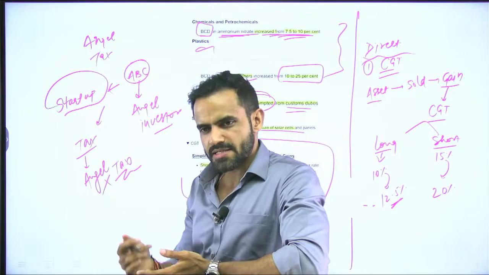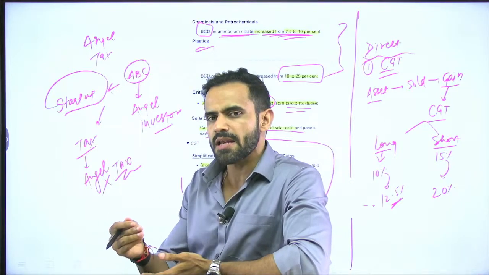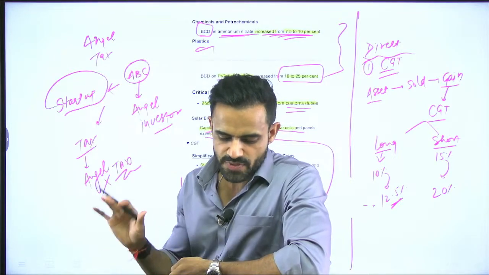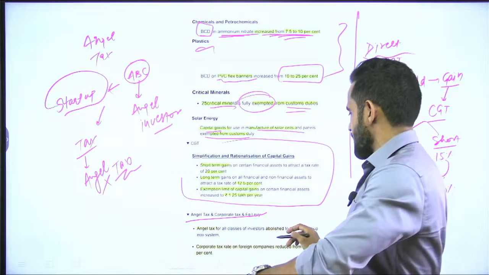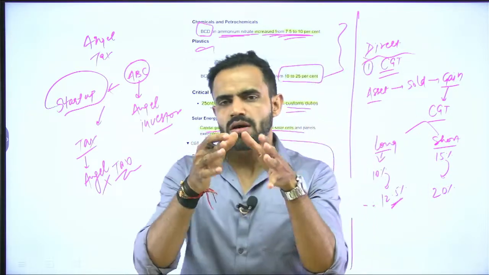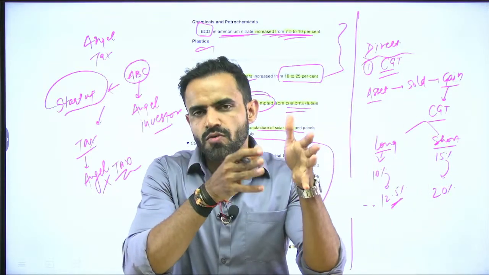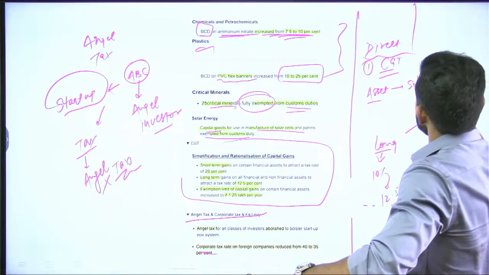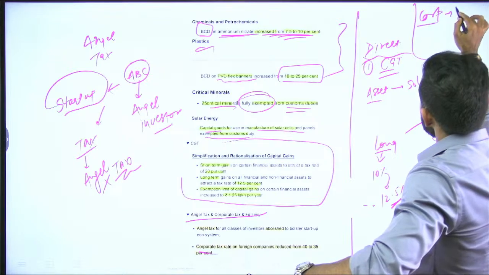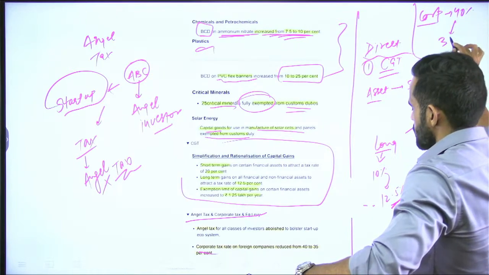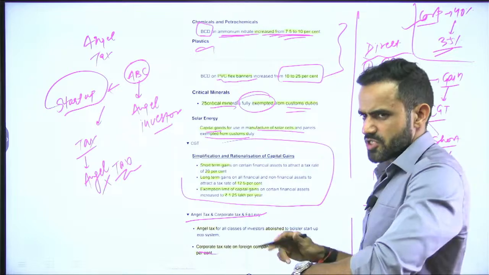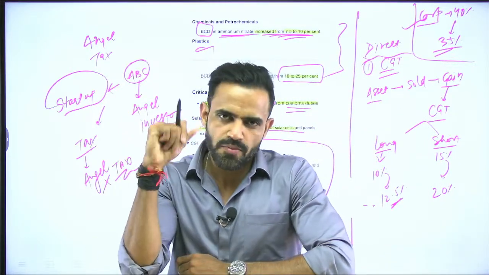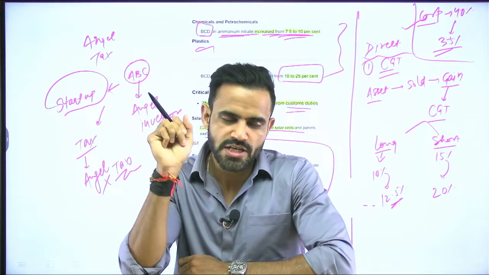So one simple question can be asked: abolishment of angel tax will help which of the following? So it will help the startup companies to receive funding. Yes, it has been abolished. Okay. Now coming to the second thing, the corporate tax rate. On foreign companies, the corporate tax rate was 40%. Let me write it this way, corporate tax. So this was 40% earlier, now it has been reduced to 35%. This is something which can be asked directly, because it is quite a significant development. So corporate tax has been reduced significantly, that means 5% has been reduced.